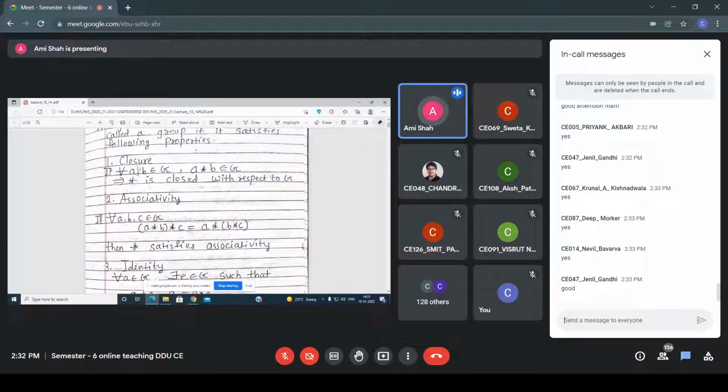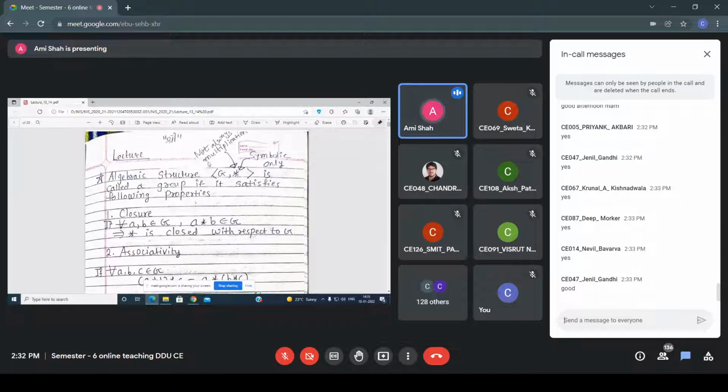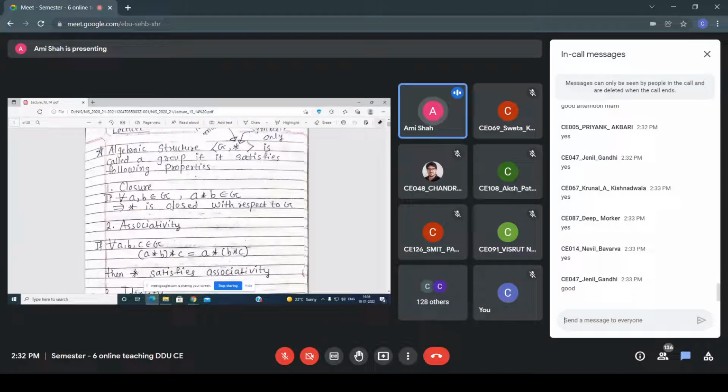So the first property of a group is closure. If for every a, b belonging to the group G, we perform any operation a into b, whether it's plus or multiplication, then the result also belongs to this group. So that is the first property, the closure property.